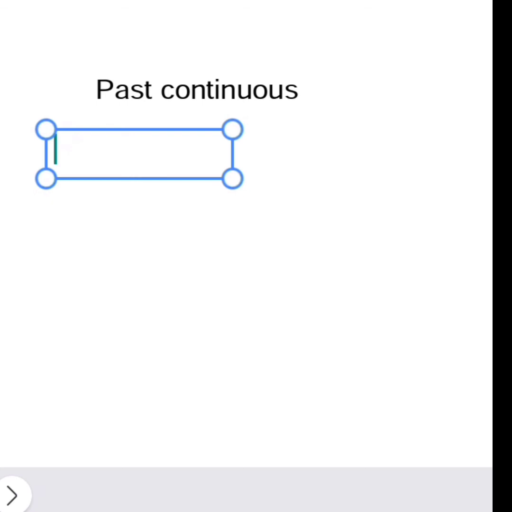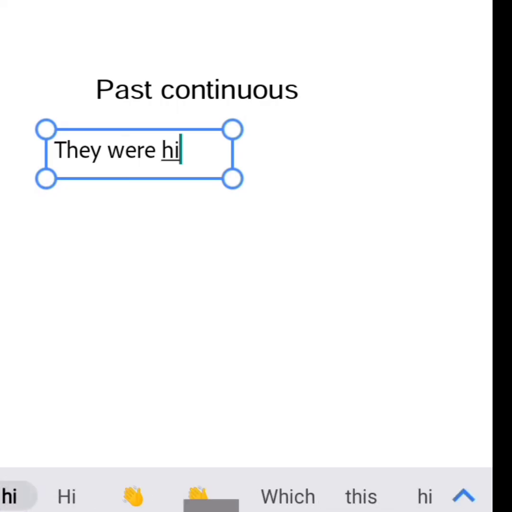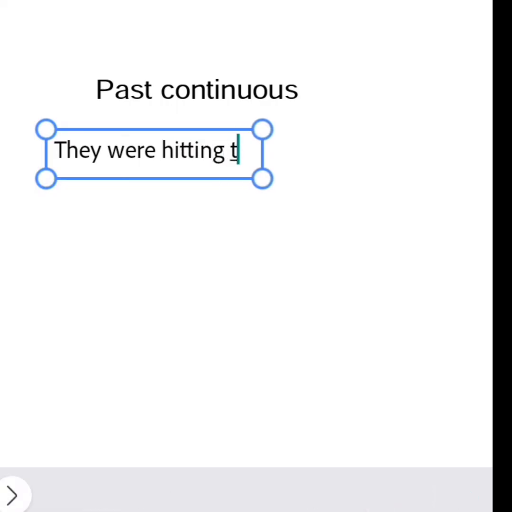So when we go to past continuous, we know past continuous, right? So let us take an example of past continuous. They were hitting the wall.